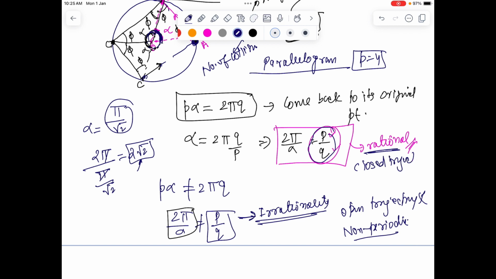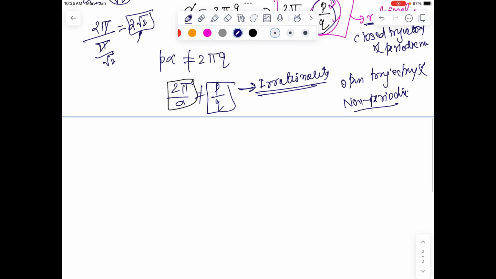The rationality here signifies closed trajectory and periodic motion. Now I'll take a while. Let's say if you have a number, let's see how this event is associated with the rationality of a number. If you have got a number 1 by 2, so we know this number is 0.5.